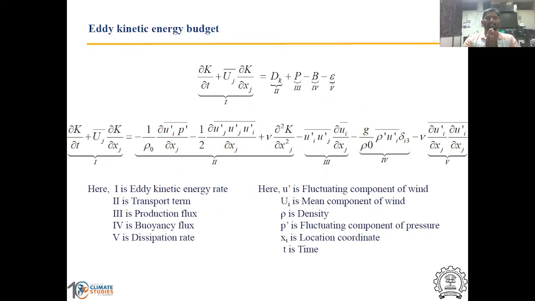So to understand the energetics, let's first discuss the energy budget equation. So in energy budget we have 5 different terms. First is the rate of change of eddy kinetic energy, second is the transport of energy, third is the production of energy, fourth is buoyancy, and fifth is dissipation. Here I want to mention that all the calculations I made are with respect to the fluctuating component. So this is an eddy kinetic energy budget equation, and the mean kinetic energy may differ from this.